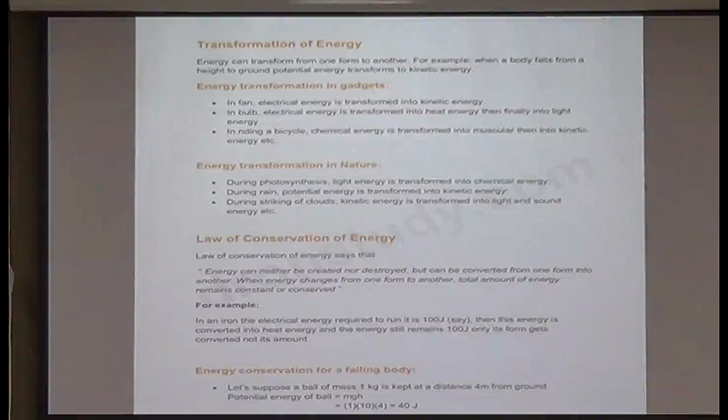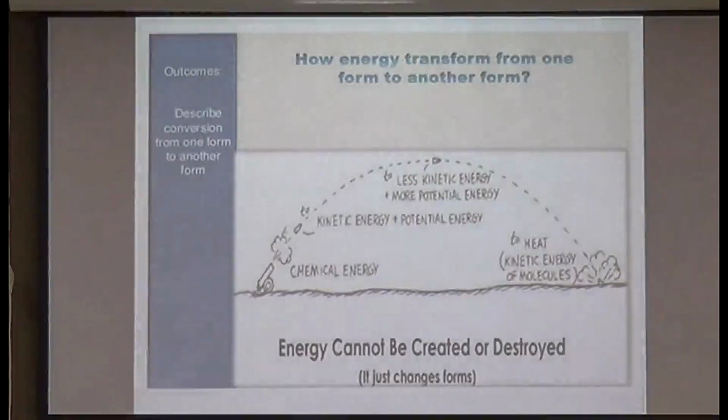In nature also you observe transformation, change of energy. Like in photosynthesis, sunlight is getting transformed to the chemical energy of food. During rain, the potential energy of water stored in the clouds gets converted to the kinetic energy of falling water. Now, why does the energy get transformed? The energy gets transformed because of the law of conservation of energy. Now, the law of conservation of energy states that energy can neither be created nor destroyed. It can only be converted from one form to other. It always remains constant.